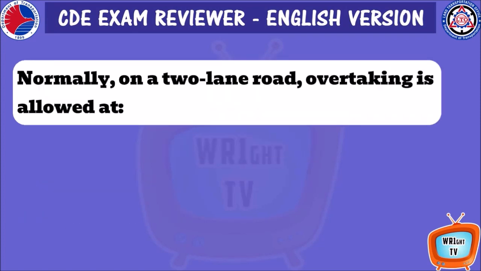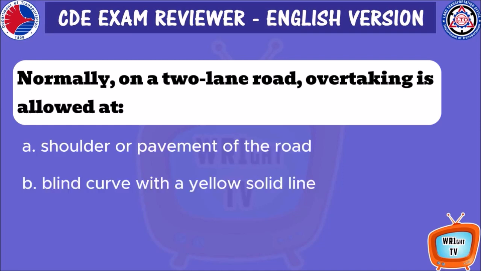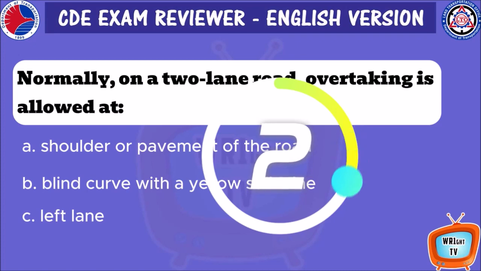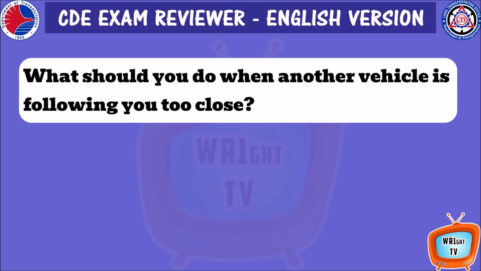Normally, on a 2-lane road, overtaking is allowed at A. Shoulder or pavement of the road. B. Blind curve with a yellow solid line. C. Left lane.